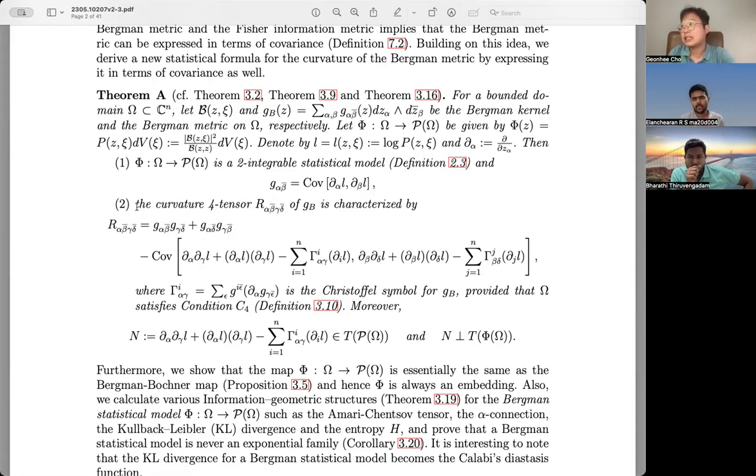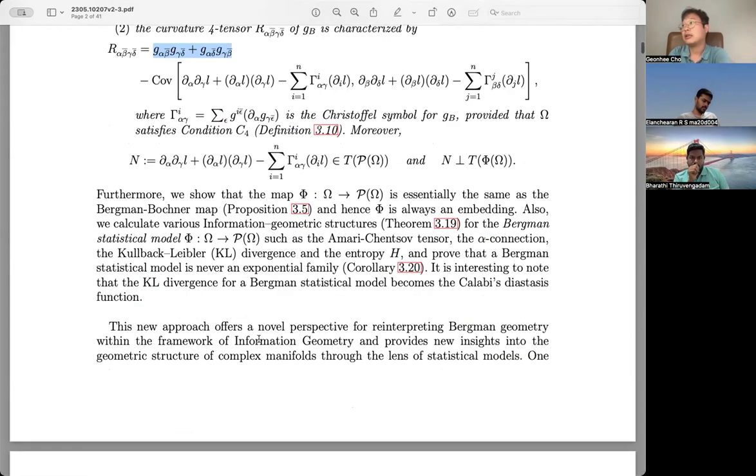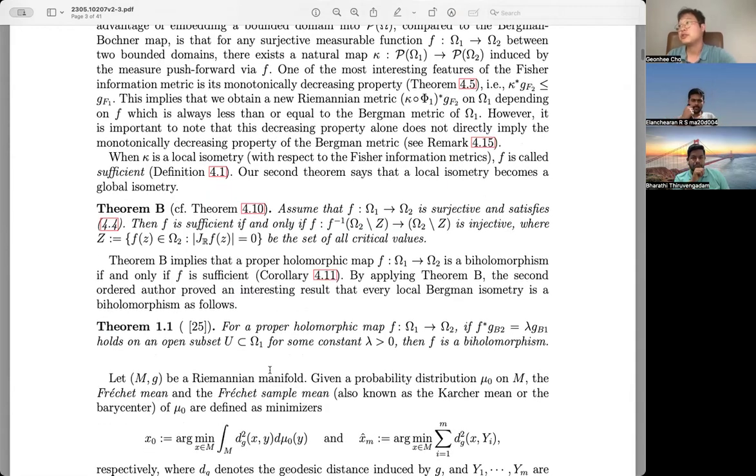However, this is not free. We need to impose a further condition, so that as long as the Bergman kernel behaves nicely this is correct, but we cannot claim this for any bounded domain. Still, this is interesting in the sense that a curvature invariant other than constant holomorphic sectional curvature is written in purely statistical concepts. This is an interesting observation.